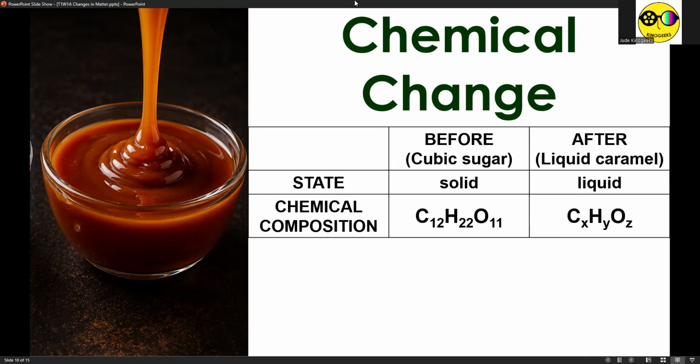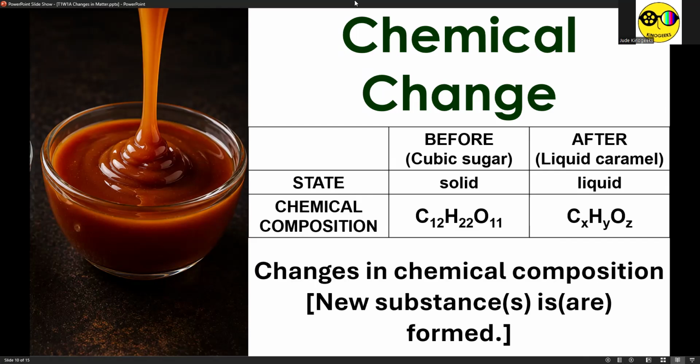But notice that the chemical compositions of sucrose or cubic sugar and liquid caramel are now entirely different. So that means there are changes in chemical composition. Regardless kung magbago man yung state here or not, ang importante, there are changes in chemical composition because new substance or substances is or are formed. Bago ng substance na kakaiba kaysa dun sa original substance.